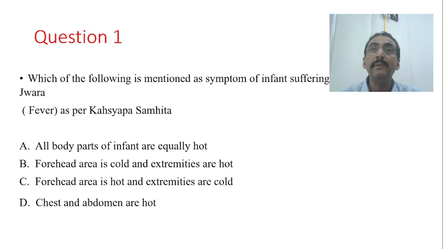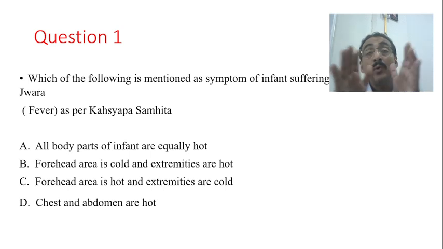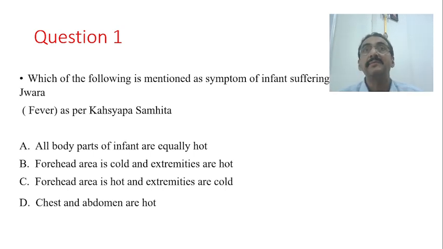It may be the lalata, it may be the chest, or sometimes it may be the back of the examinee. It is more hot compared to the extremities of the body. So the answer for this question is forehead area is hot and extremities are cold. I hope you understand this question very carefully. It also includes the clinical aspects. In environmental fever, or fever other than the infective origin, we find hyperthermia where all the body parts are hot.